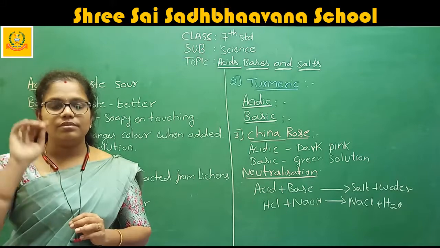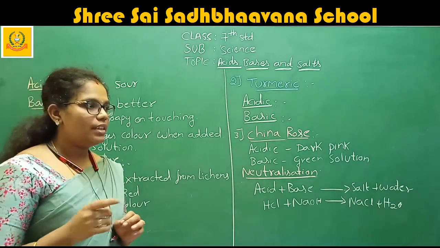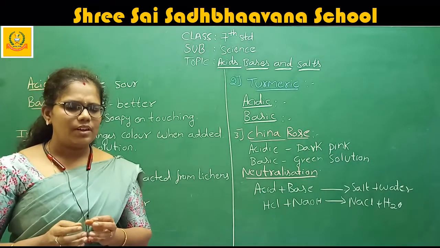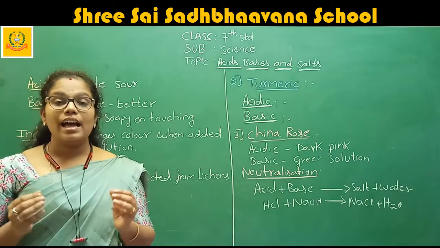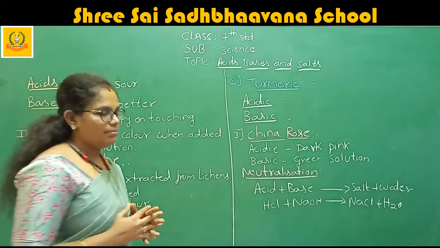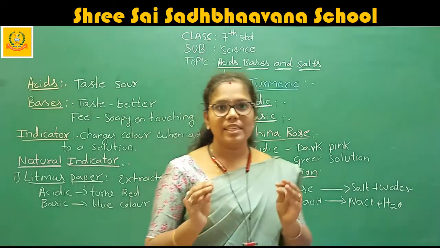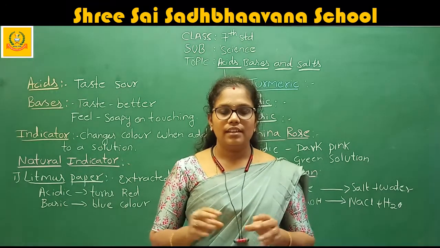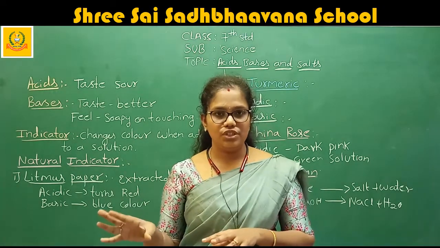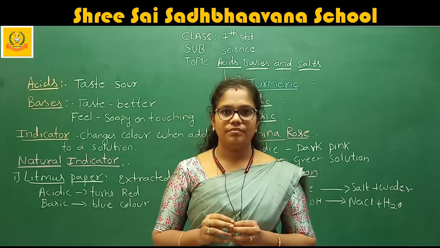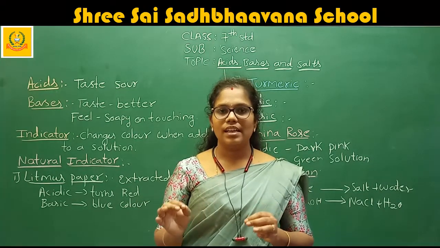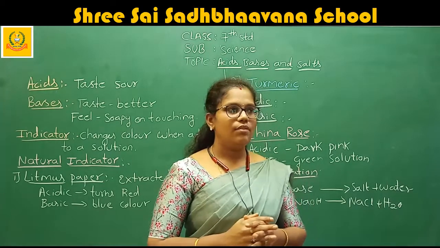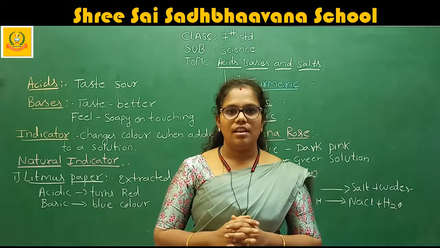Understood? Okay. And another one, acetic acid, is also one of the weakest acids. Now, what is this acetic acid? Acetic acid is nothing but vinegar, which you use for spicy food, right? Almost all Chinese dishes use vinegar. This is also considered one of the weakest acids.